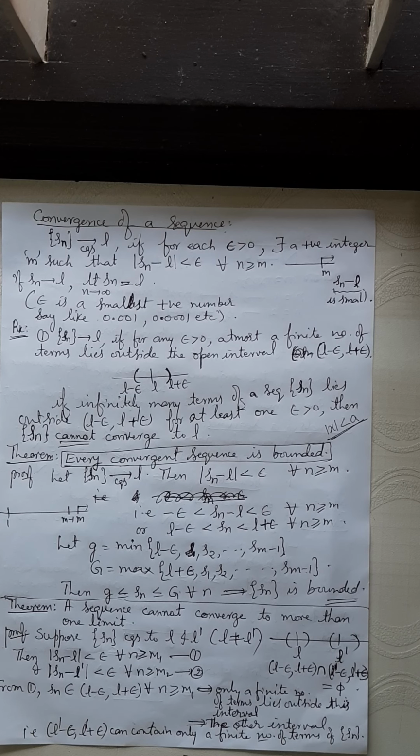In mathematics, suppose you are not able to give a proof directly. How do you give the proof? Have you not heard of a term, reductio ad absurdum? It means proving a result in mathematics by using an indirect method, by assuming the contrary. That is reductio ad absurdum. So here you want to prove that it cannot converge to more than one limit.